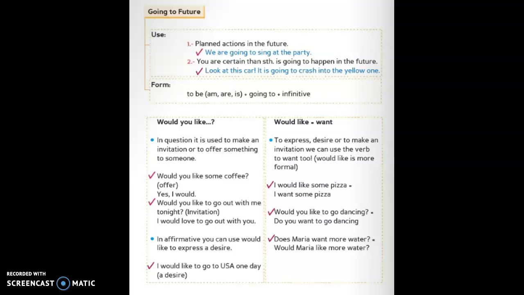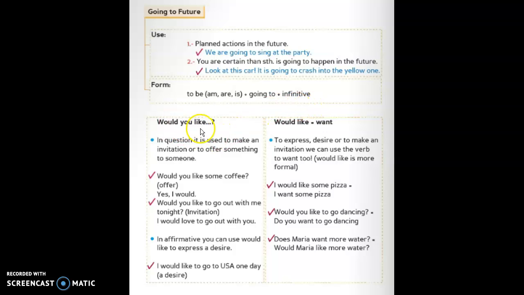And now we have the grammar, okay? Going to is used for future plans and actions in the future. Example, we are going to sing at the party. You are certain that it's going to happen in the future. Example, look at this car. It's going to crash into the yellow one. Okay, what is the structure? This is the structure. Remember, to be, am, are, is, plus going to, plus infinitive.